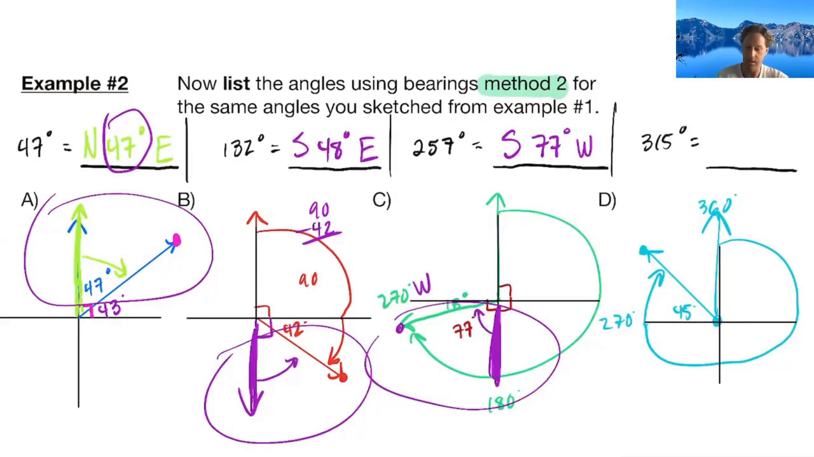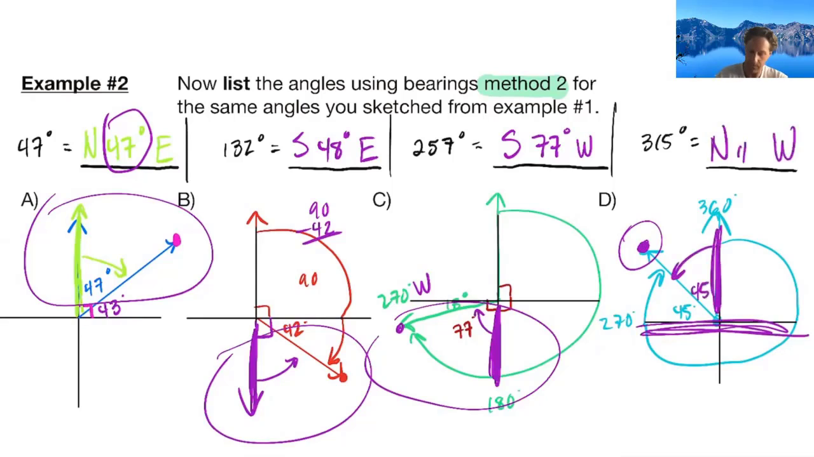Okay, last one here, 315. Notice to get to that, we would be in the northern hemisphere, the upper half. So we're going to start north, and we're going to rotate to the west 45 degrees.